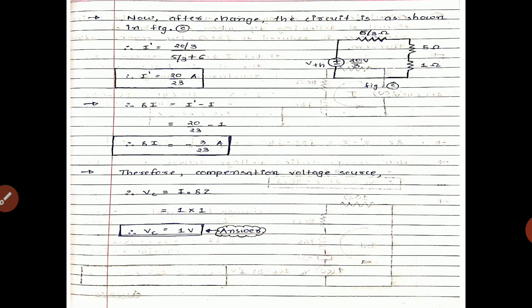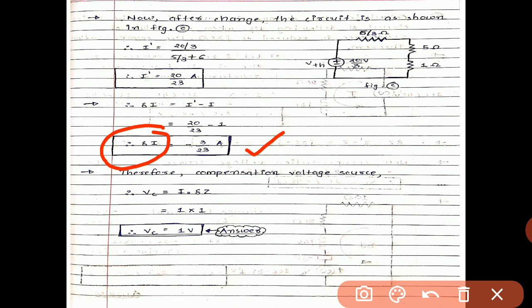We have I dash. I is our actual current, I dash is our re-established current. So the delta I we can get with the equation I dash minus I. So I dash equals 20 divided by 23, minus I equals 1 ampere we have. So delta I equals minus 3 divided by 23 ampere. So we get the value of delta I over here.